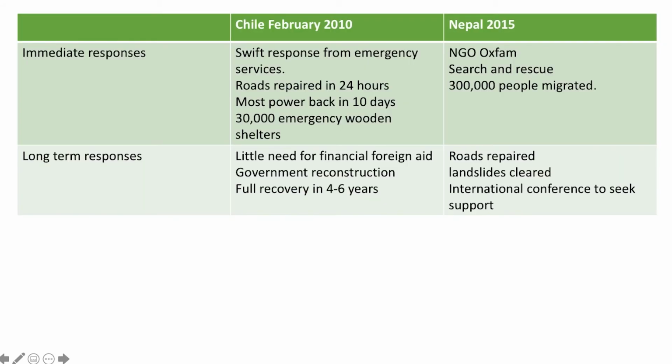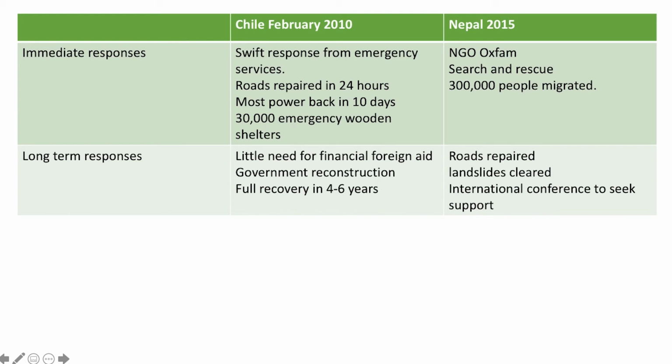Well done. Let's take a look at the immediate responses compared to the long-term responses. In the Chilean earthquake, there was a swift response from the emergency services. Remarkably, all the roads were repaired within 24 hours and most power was back within 10 days. Over 30,000 emergency wooden shelters were provided. In Nepal, the immediate responses were Oxfam and non-governmental organisations came to the rescue to try to help people in the aftermath. Search and rescue teams were implemented to try to find as many people before they became more seriously injured. 300,000 people migrated away from the area.